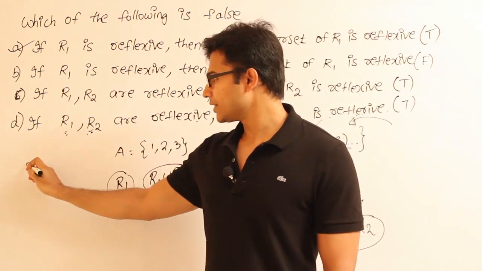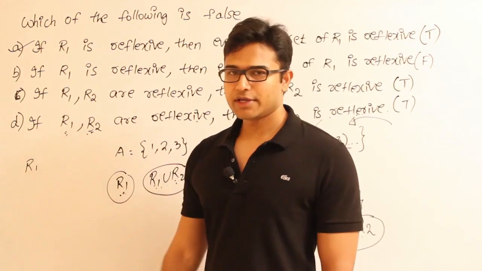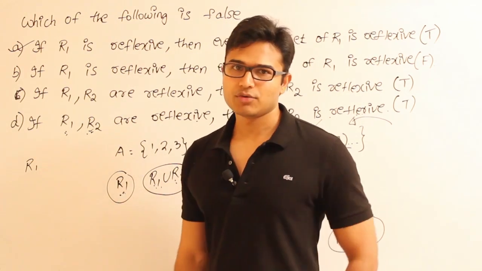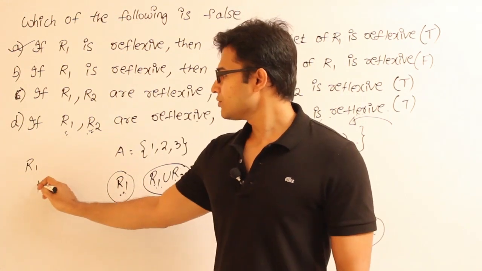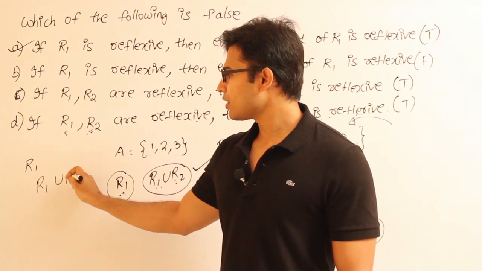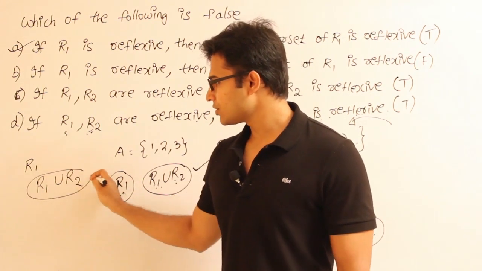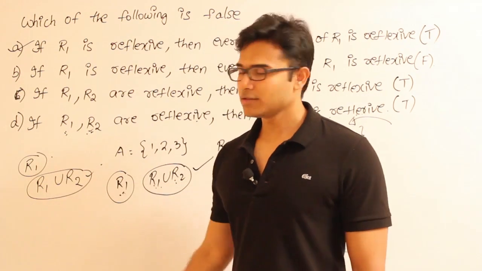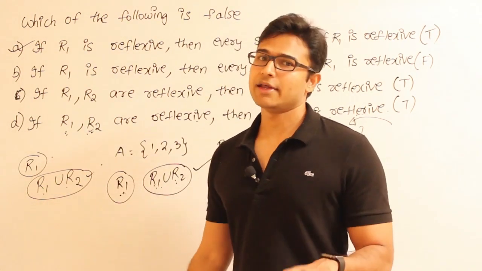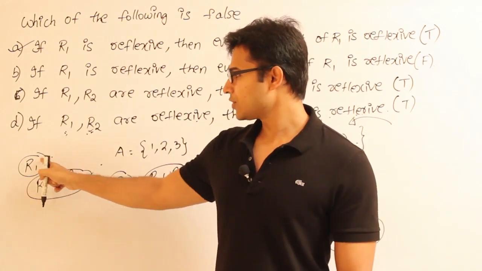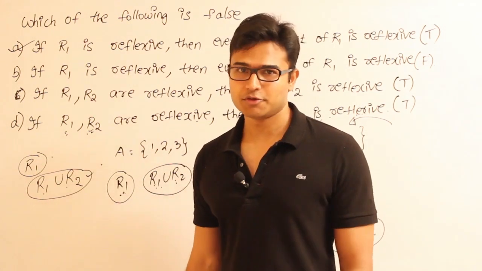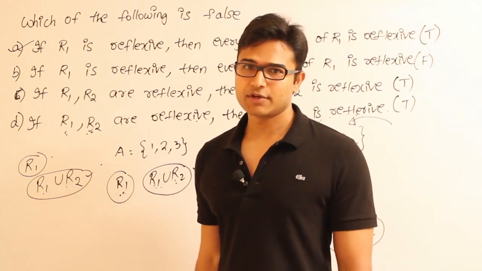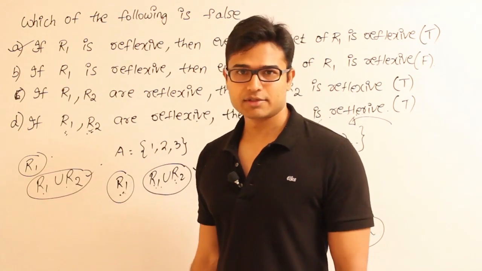Even this can be extended like this. If R1 is reflexive, I don't know about R2. What can you say about R1 union R2? I am not saying that R2 is reflexive. Since R1 is going to contain diagonal elements, R1 union R2 will also contain diagonal elements, because all the elements of R1 will automatically come into R1 union R2. Therefore, we can say that it is reflexive because it is simply a superset, isn't it?